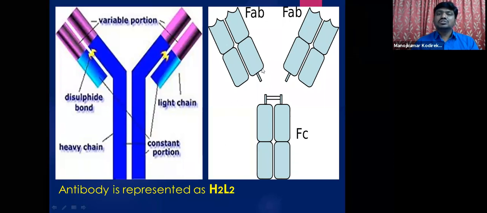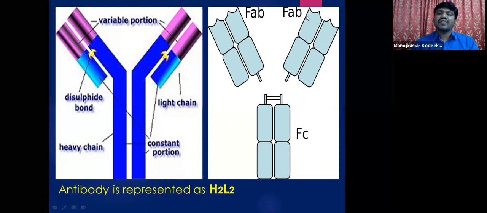So this variable portion has got two ends. This is called the FAB end, and this is called the FC end. For each antibody, you will be seeing two FAB ends. This is one FAB end, and this is another FAB end. The FAB stands for fragment antigen binding site.